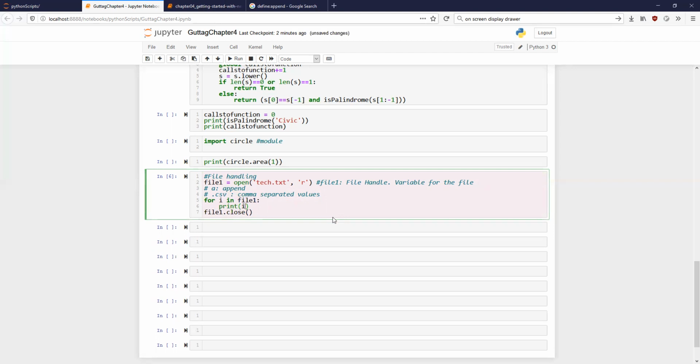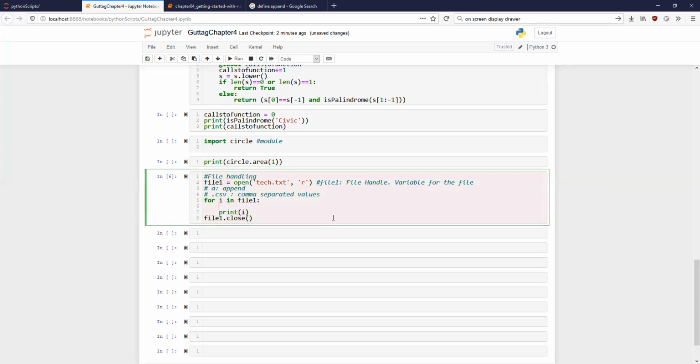Any idea what is going to happen? Read from file from 0 to 9. It is going to read from file line by line. Each line gets read first. So let me also say print iteration i. Let us run this.